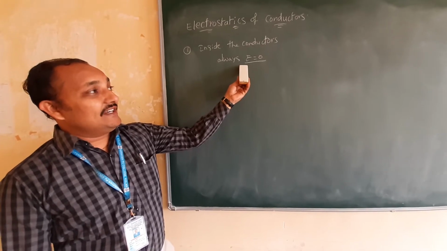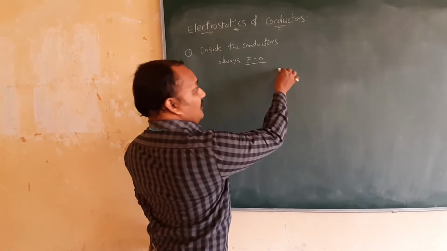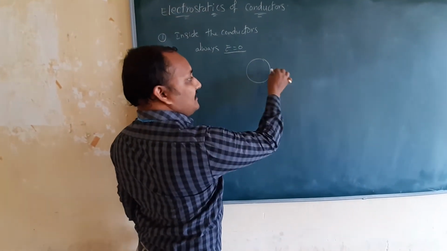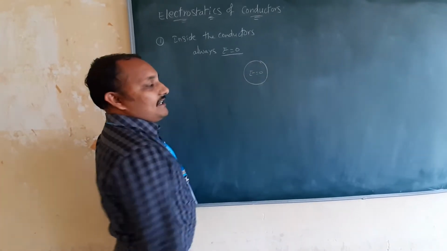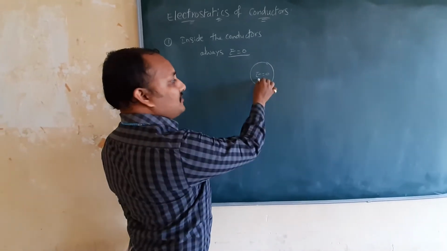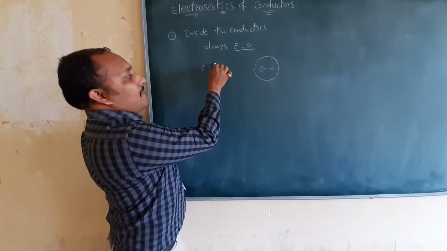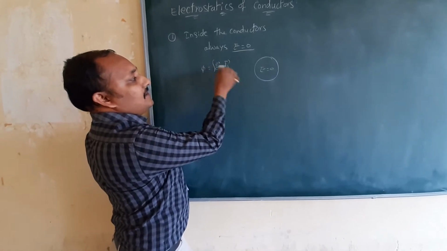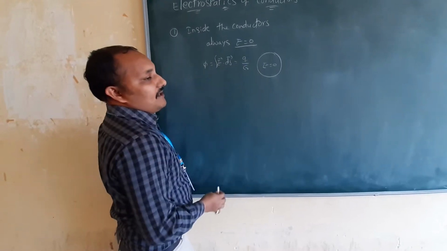So electric field intensity due to a spherical shell was derived. This is a spherical shell. Outside the spherical shell, on the shell, inside the shell. Inside the shell we got electric field intensity 0. Why? Because there is no charge. According to Gauss law, phi is equal to the integral of E bar dot ds bar, which is equal to Q by epsilon.